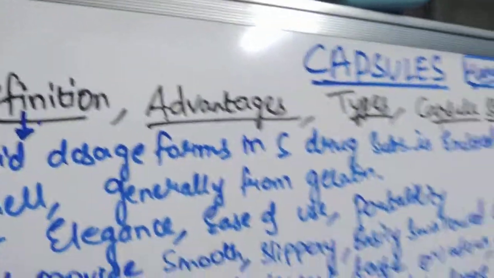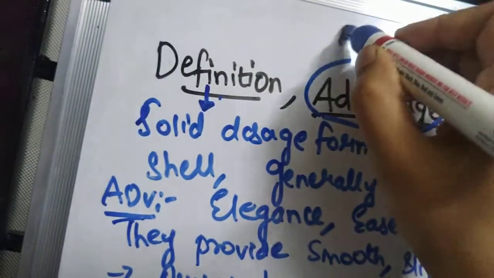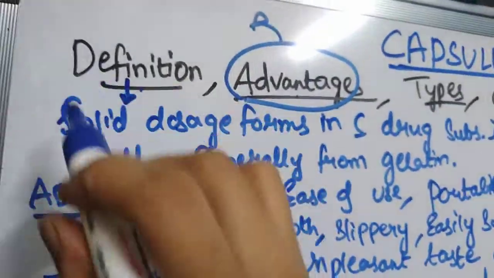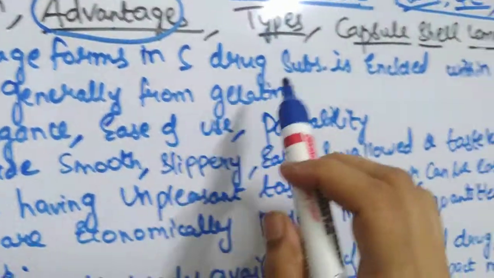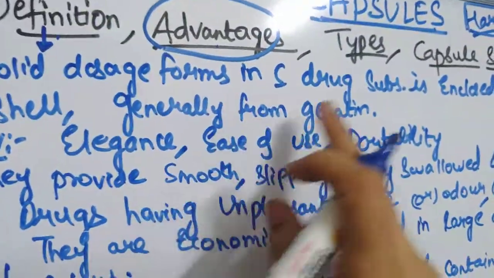Okay, so whenever we study a dosage form, we should know what its advantages are when compared to the other dosage forms. So first, coming to the definition of capsules. Capsules are solid dosage forms in which the drug substance is enclosed within a hard or soft soluble shell, generally made from gelatin.